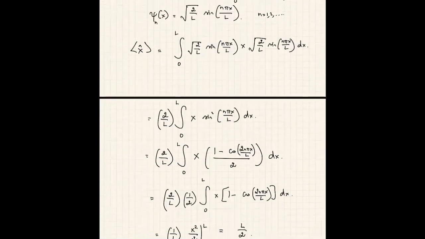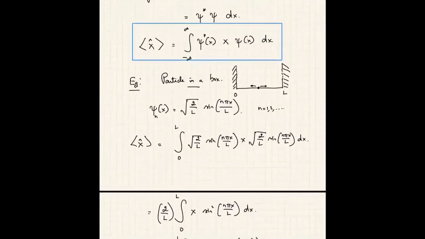So this makes sense. Given a wave function, suppose you're asked to calculate the average position of the particle, you simply take psi star x psi and integrate this between whatever limits are applicable to the particular system that you're investigating.